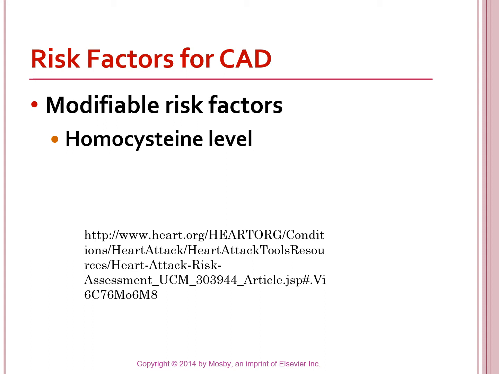And methionine is one of these essential amino acids. When we take this amino acid, in order to break it down, or in order to use it properly, we need vitamin B6, B12, and B9. If we're missing those vitamins, we end up with higher levels of homocysteine. Homocysteine is a metabolite from the breakdown of methionine. With adequate levels of these vitamin Bs, we can break this methionine down and have no problems with it.